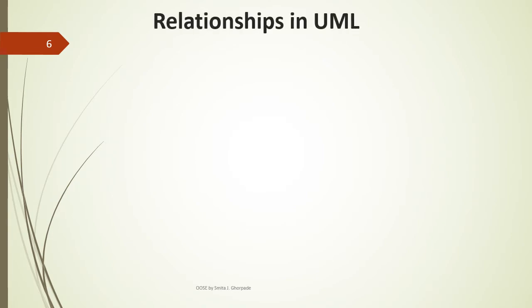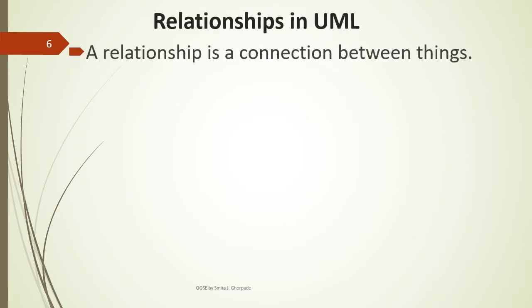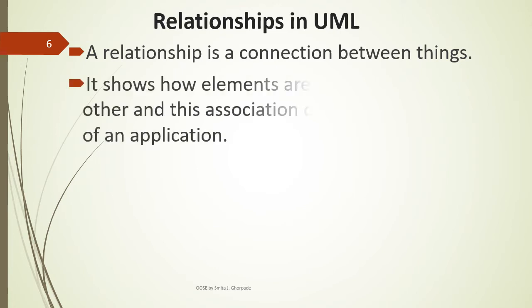Here we have completed four different types of things: structural things, behavioral things, grouping things and annotational things. Now the second important building block in UML is relationships. A relationship is a connection between different things in a UML model.